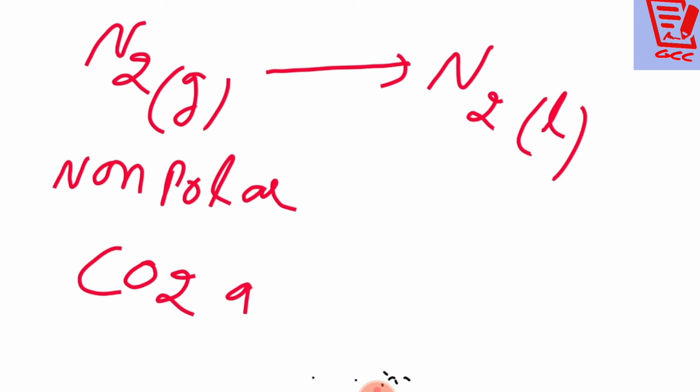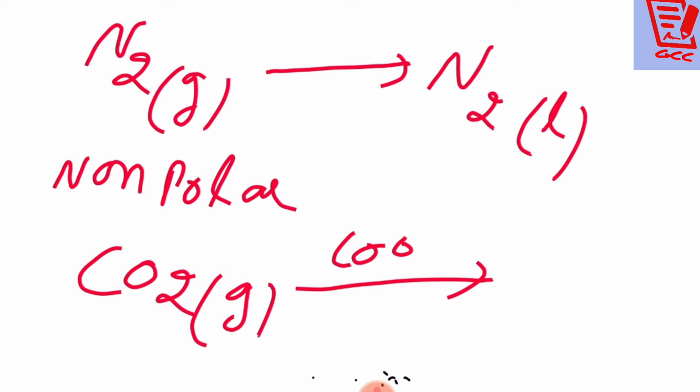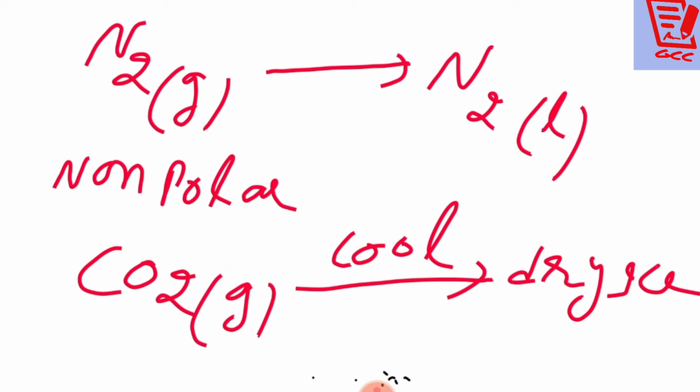CO2 is usually a gas, but on cooling it will change to dry ice, which means it is changing into a solid. Here gas is changing to liquid, and here gas is changing to solid. Have you ever thought why this is happening?